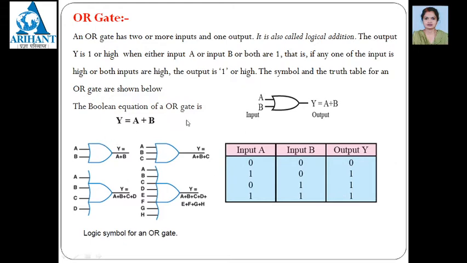The Boolean expression of the OR gate is Y is equal to A plus B. For two inputs, Y is equal to A plus B. For three inputs, Y is equal to A plus B plus C. Likewise, for getting the output, you must add all the input values. This is the OR gate.